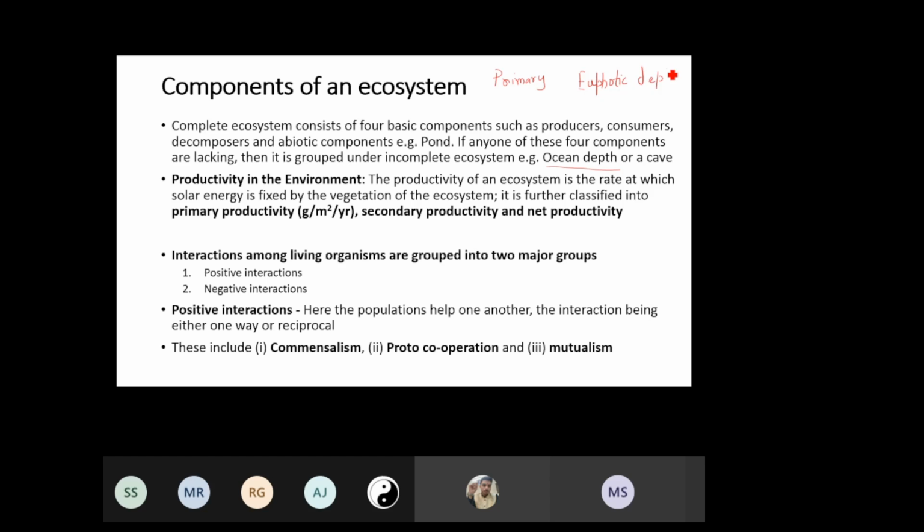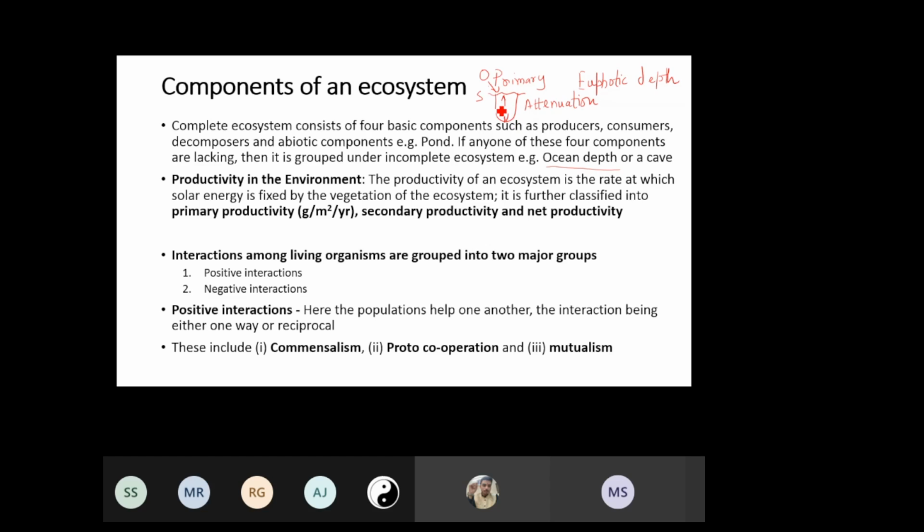This is the depth where light penetrates in a water body. Suppose this is the water body and this is the whole water column. Now, this is the surface of the water body. If we have this solar radiation, it will not go completely deep down in this water body. It would be stopped. It will be attenuated. We call it attenuation. Light attenuation: light gets attenuated as depth increases.